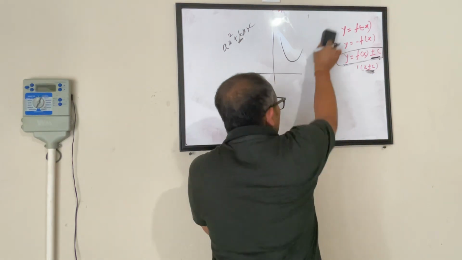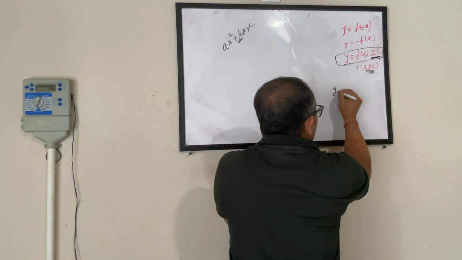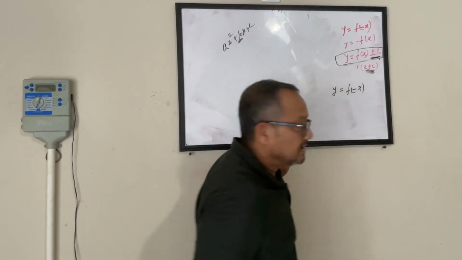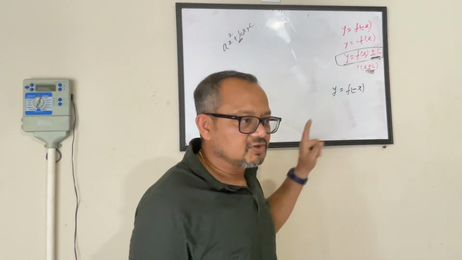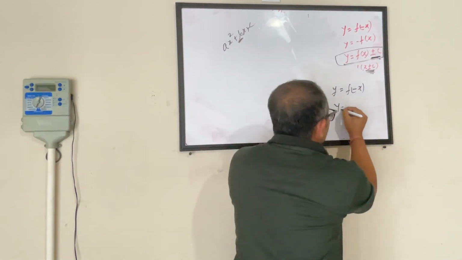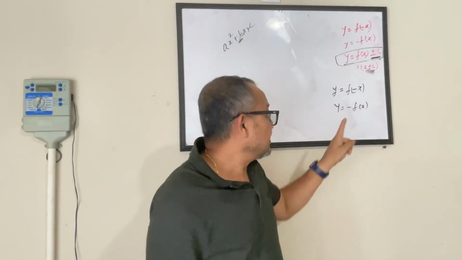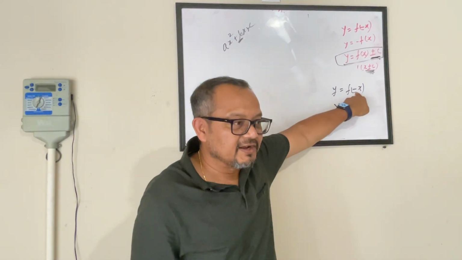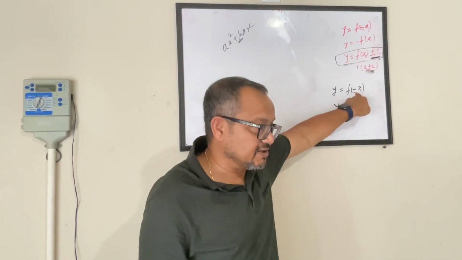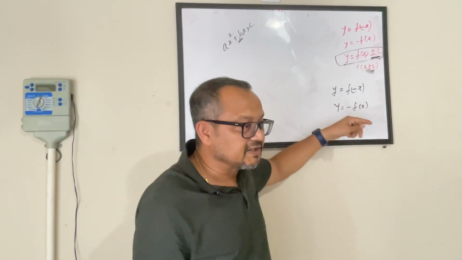Yeah? Now comes y equals function of minus x. So what happens in this case? If I have this, or the second scenario is when you have minus function of x. So when you have a minus x inside, what happens? It flips around the y-axis. And how about this one? X-axis, yeah. So it's very simple.